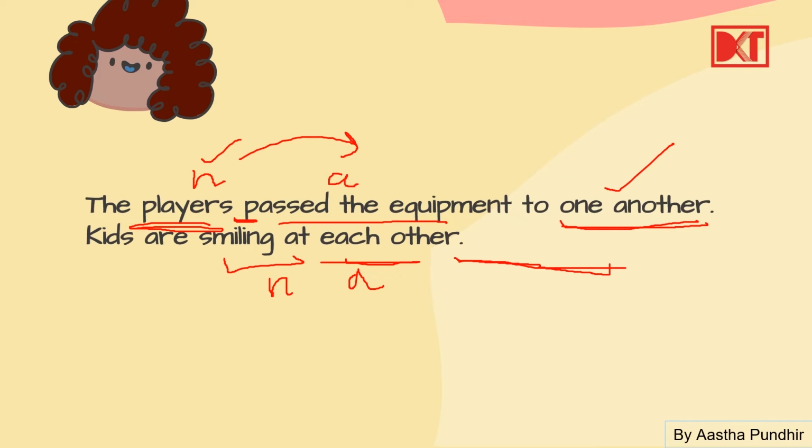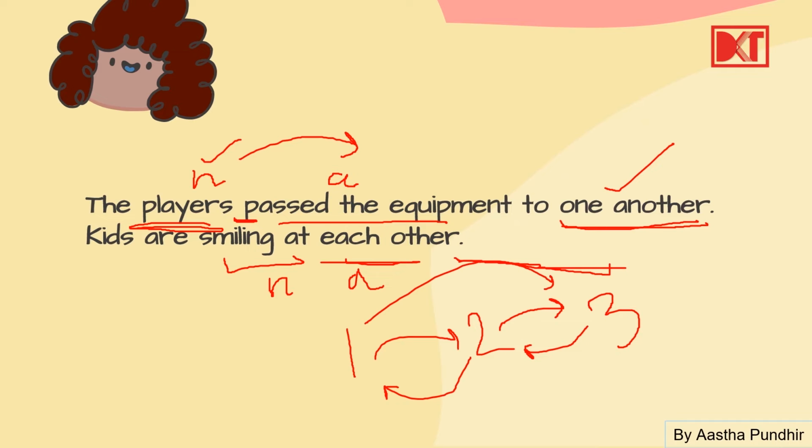One kid is smiling at the another. Okay, there's this one kid जो second kid को smile दे रहा है, action कर रहा है, second kid is also smiling at the first kid. Then there might be another third kid also. Second kid also smiling at third kid. Third kid also smiling at second kid. First kid also smiling at the third kid. Third kid also smiling at the first kid. ऐसे ही the cycle goes on. Alright, so all these nouns, all these kids are reciprocating the actions on each other. Alright, this is also easy to understand. These are reciprocal pronouns. Right?